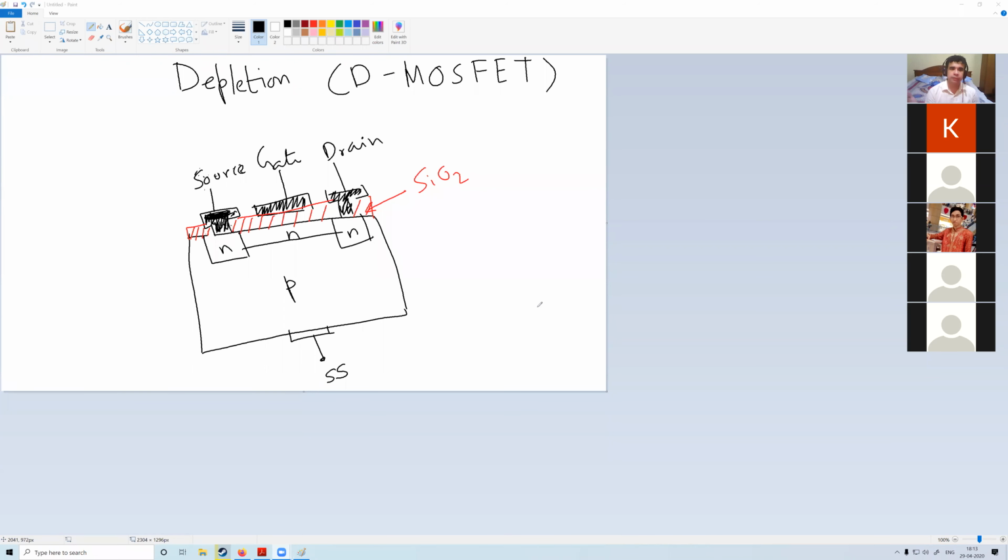So while I just repeat, the red area is the oxide. This is a dielectric. This will not carry current. So note that there is no direct connection between the gate and the rest of the structure. The channel and gate are not connected. See, there is a thick dielectric medium between. However, the source is connected to the source terminal. Directly, the drain is connected to the drain terminal, but the channel is not connected to the gate.